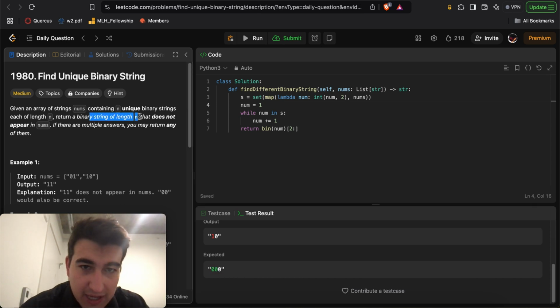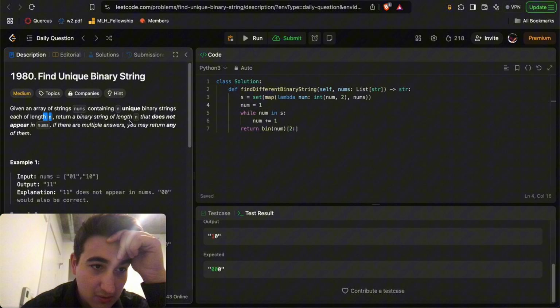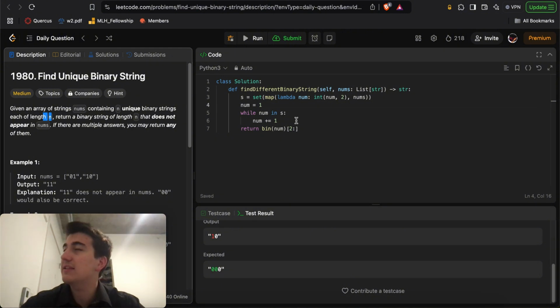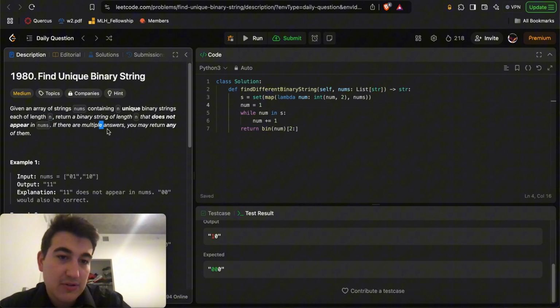Oh, binary string of length n. If anything, I could put everything into a try. I don't know, and not just get something that doesn't exist. If there are multiple answers, you may return any of them.